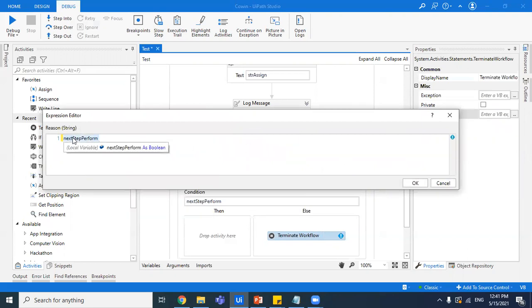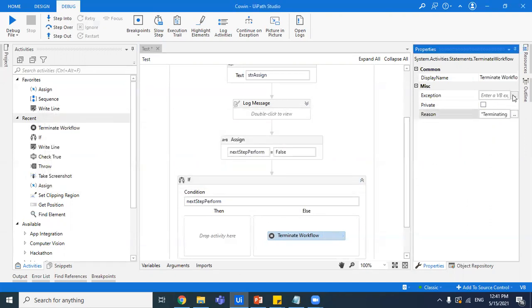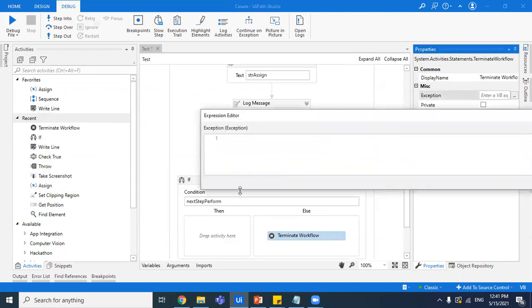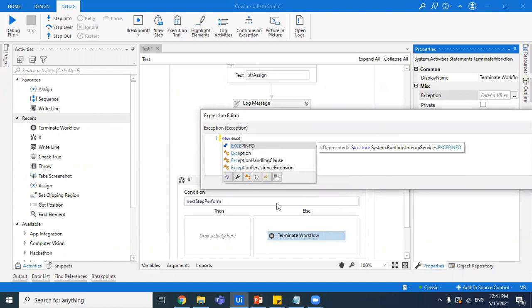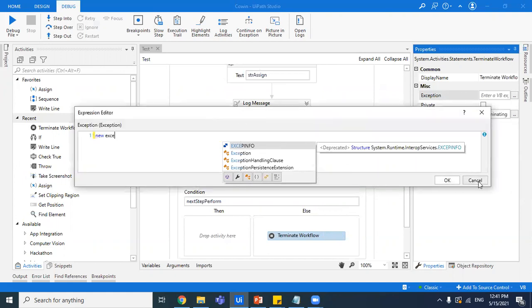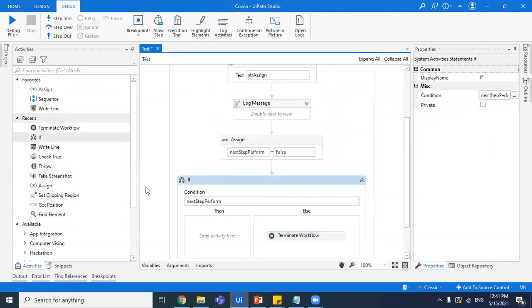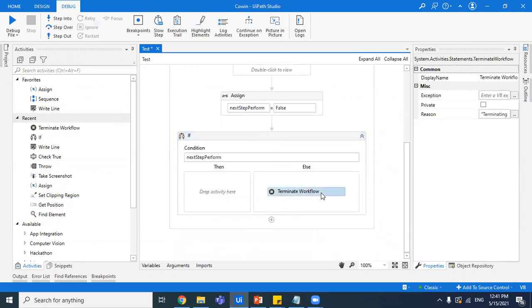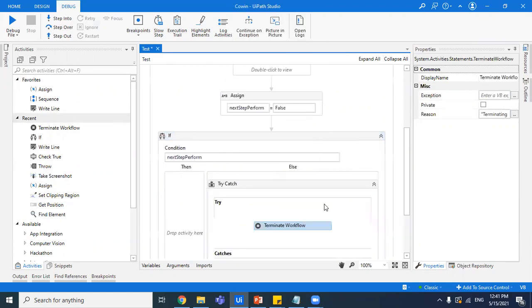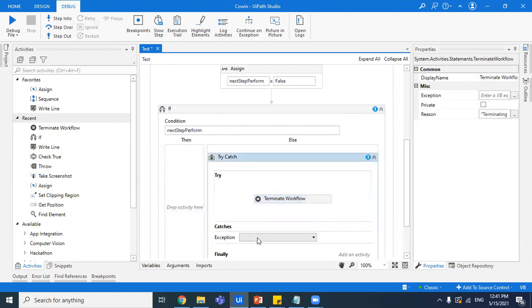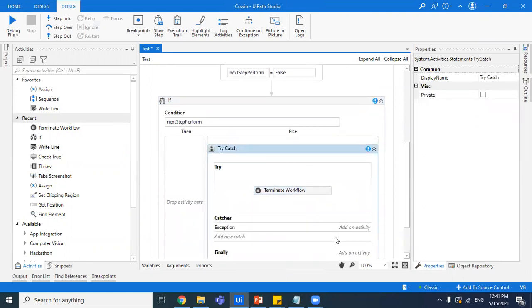It has to be a string. So it could be anything like this, terminating workflow, and it works. The other thing you can do, if you do not want to give a reason, is throw an exception here, or you can throw an exception and terminate the workflow in the catch itself. So if I surround this with a try catch and I drag the terminate workflow in the catch, I drag it here.